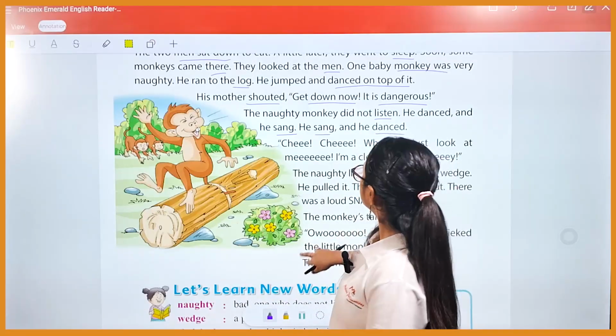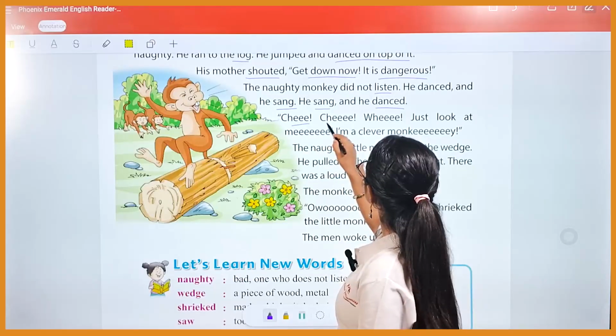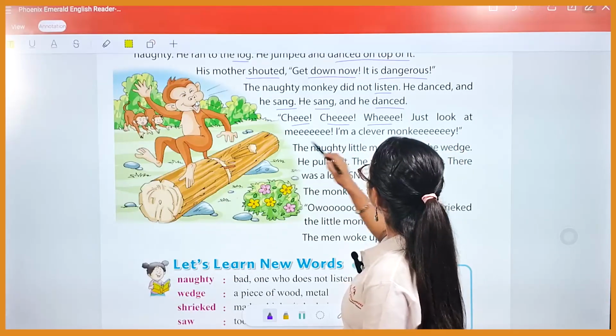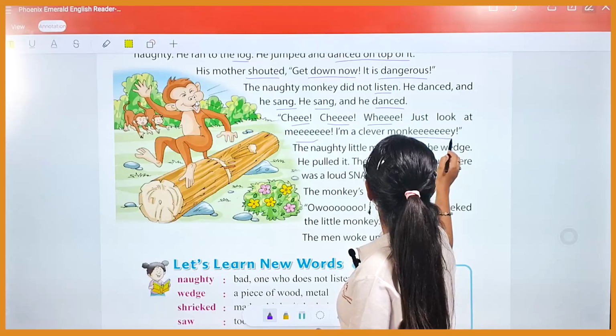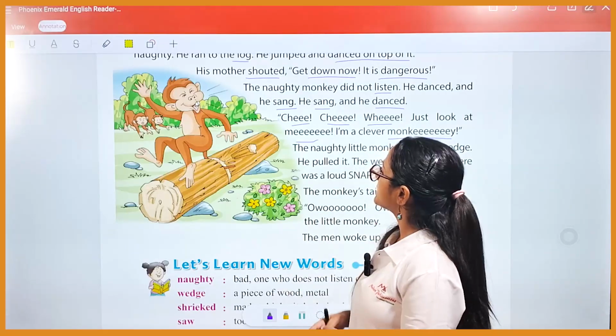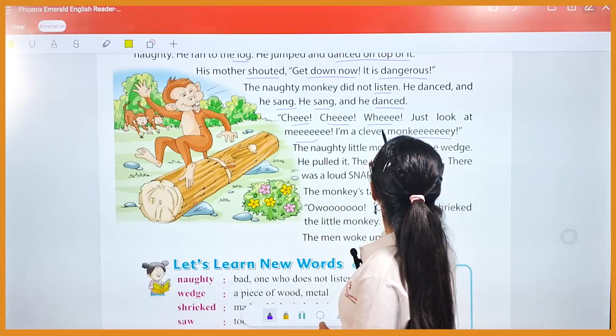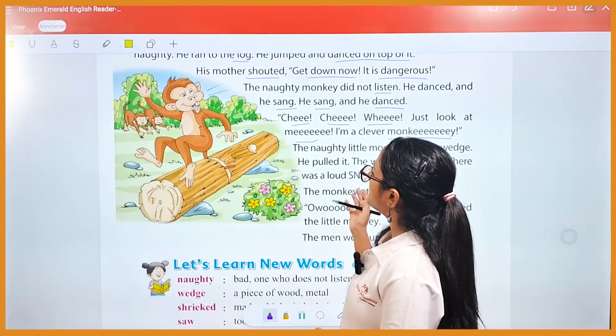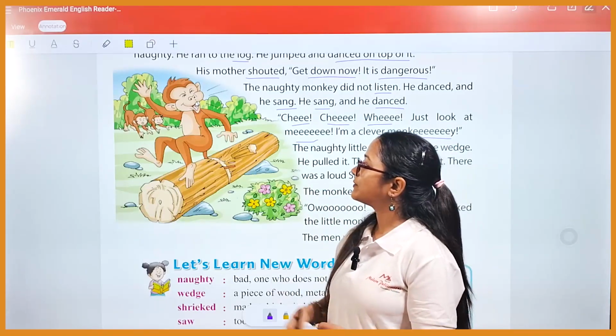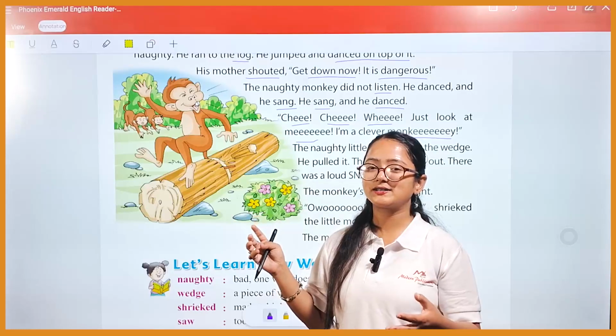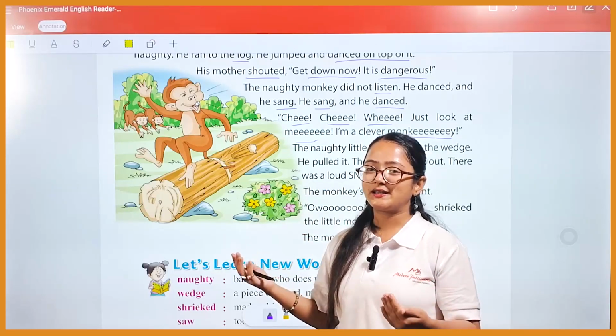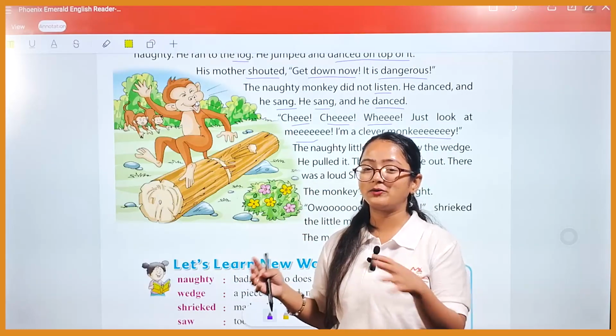Chi-chi, Chi-chi, we, just look at me. I'm a clever monkey. Now the monkey is singing the song, Chi-chi, we, just look at me. I'm a clever monkey. So the monkey is saying to itself that he is a clever monkey. No one is like him.